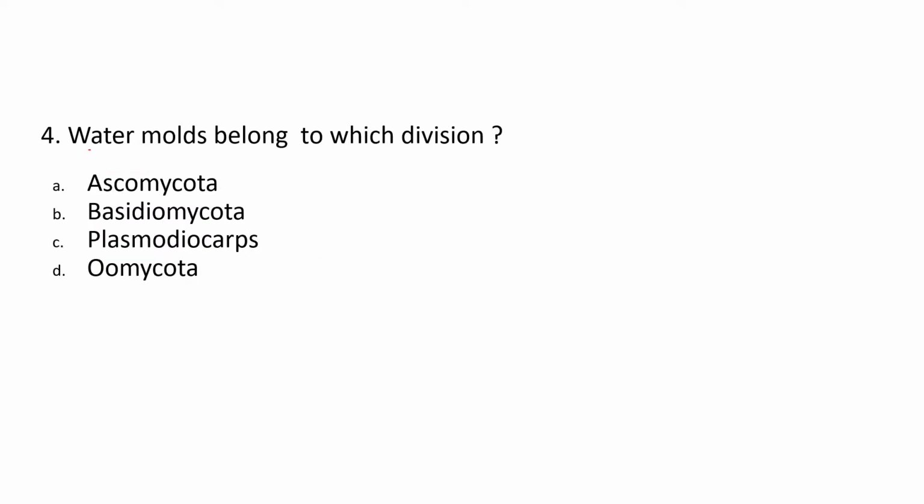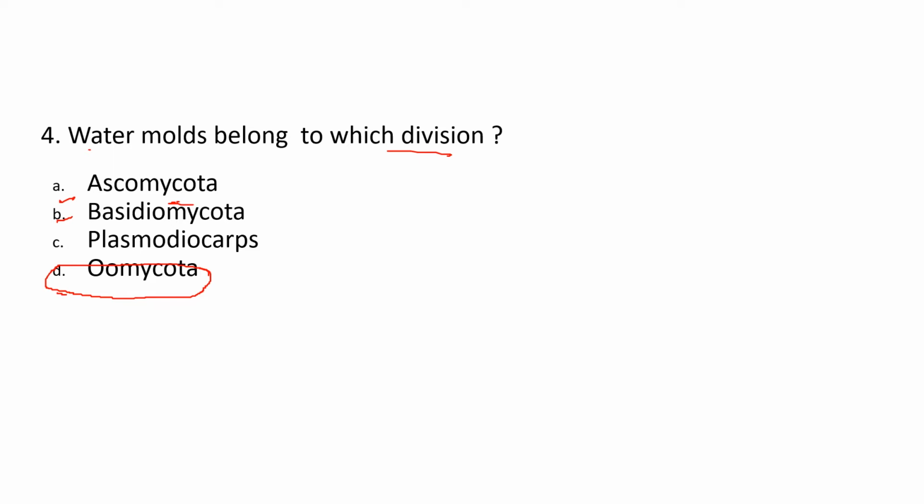Question number 4: water molds belong to which division? A. Ascomycota, B. Basidiomycota, C. Plasmodiophora, and D. Oomycota. Now these all are divisions given. Now we know Ascomycota and Basidiomycota are higher fungi. Oomycota is the lowest class of fungi, which has both land and aquatic capability to survive or thrive in those situations.